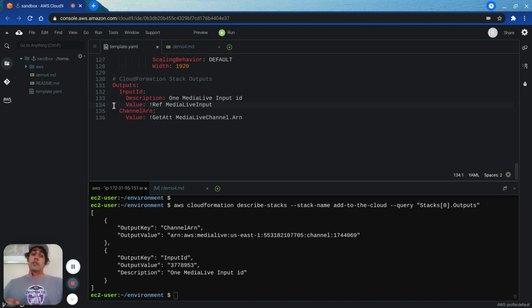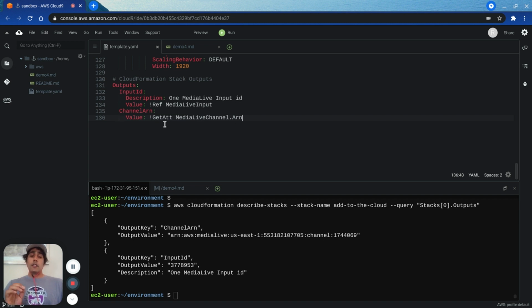Now let's quickly go over how I created these outputs. Here on line 134, I have the code to create this number, and I use the CloudFormation function reference, and I refer to the media live input. That's how I get this number. Here on line 136, I have a piece of code which gives me the ARN, which stands for Amazon Resource Name, for the Media Live channel.